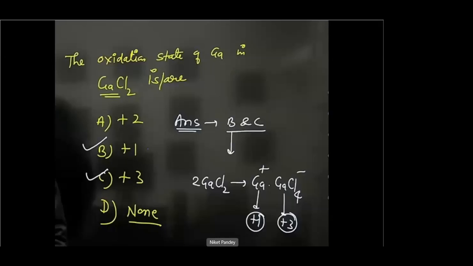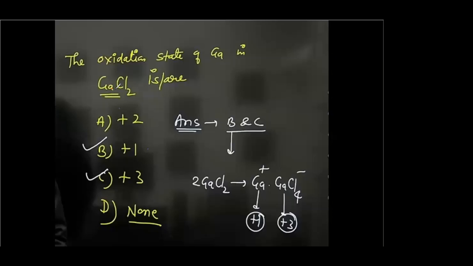Now there is one question. Try to answer this. The answer is also given on the screen. The oxidation state of gallium in GaCl2 is, generally you will see GaCl2, your answer will be, oh, chlorine -1, 2 chlorine, so -2, gallium will be in +2 oxidation state, sorry to say.